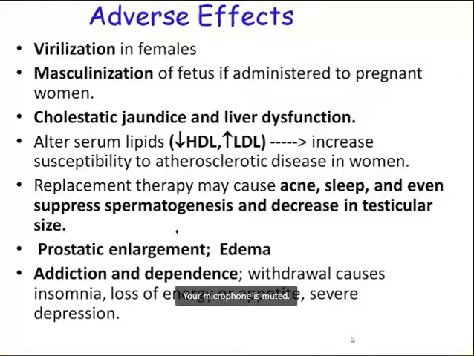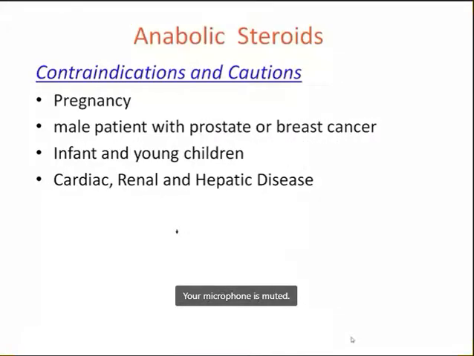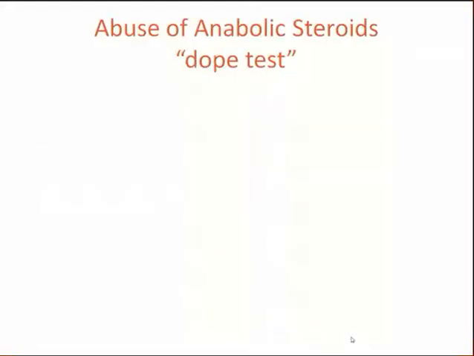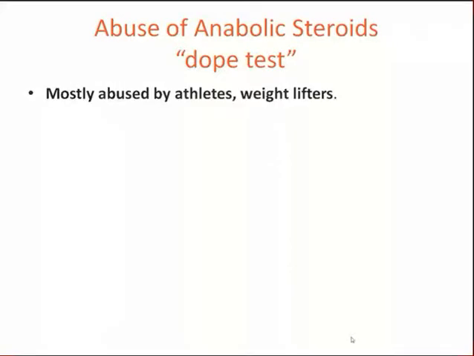Obviously, male patients with prostate or breast cancer are not given. Infants and young children again should not be given. In cardiac, renal, and hepatic disease, all these conditions, anabolic steroids should be avoided, and generally anabolic steroids are not used clinically. Now there is a term called abuse of anabolic steroids, which is detected by the dope test, which is generally done to athletes. Mostly the anabolic steroids are abused by athletes and weightlifters.